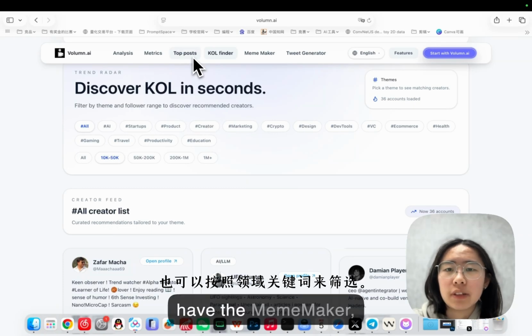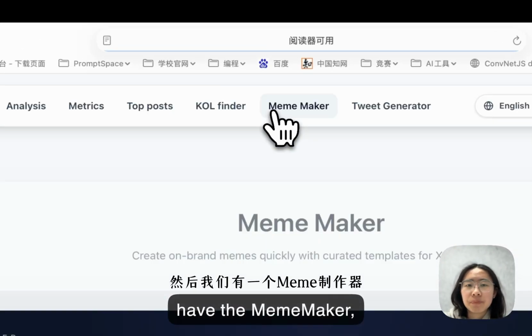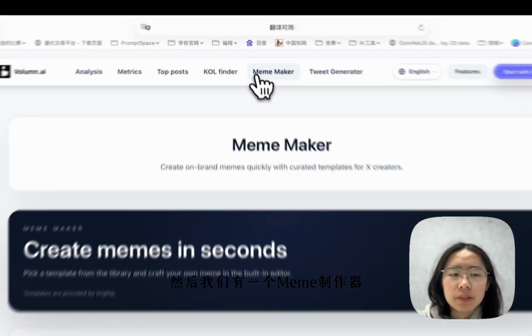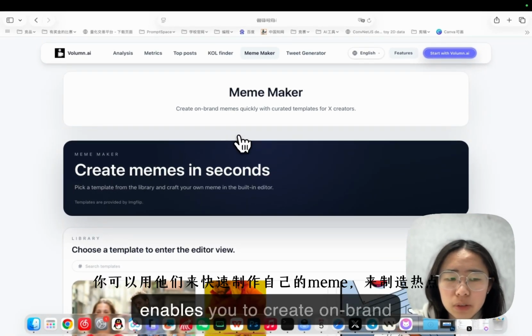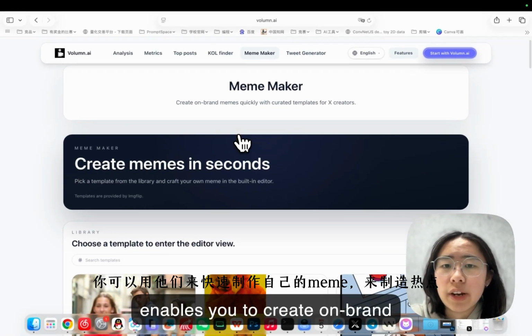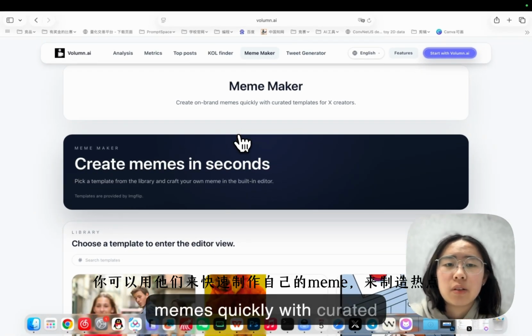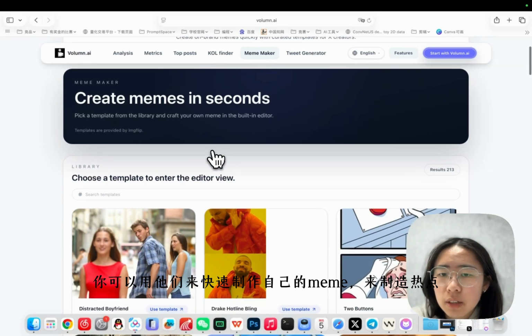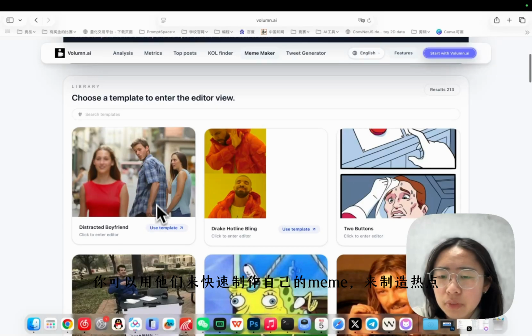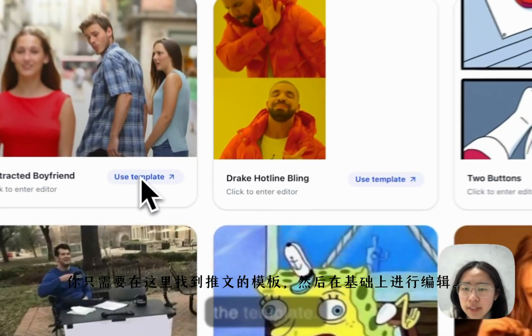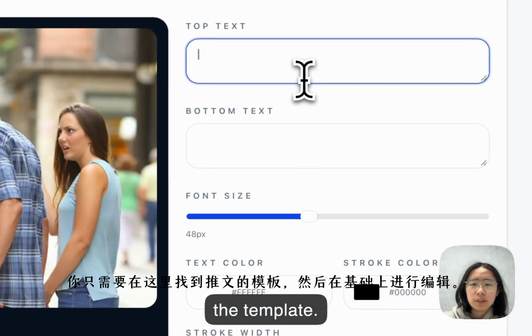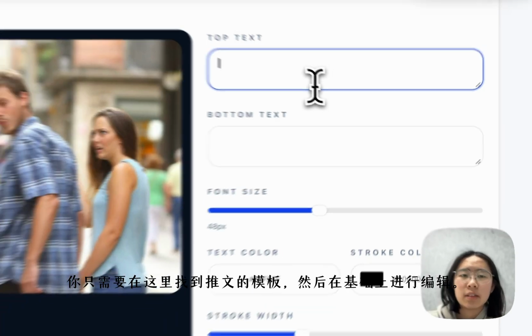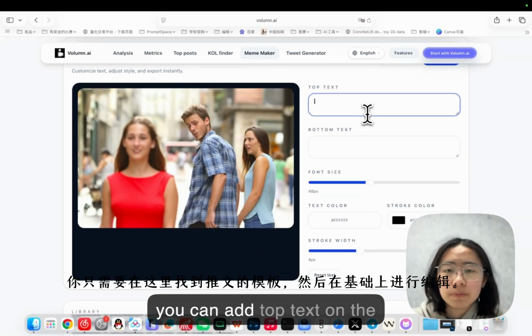and we have the meme maker, which enables you to create on-brand memes quickly with curated templates for X creators. And use the template, and now you can add top text on the photo.